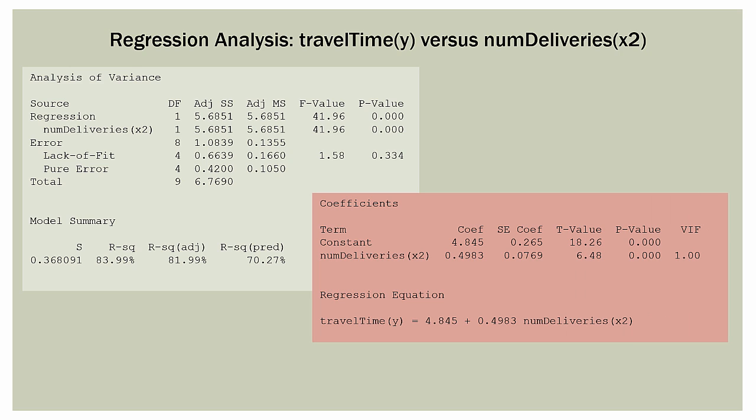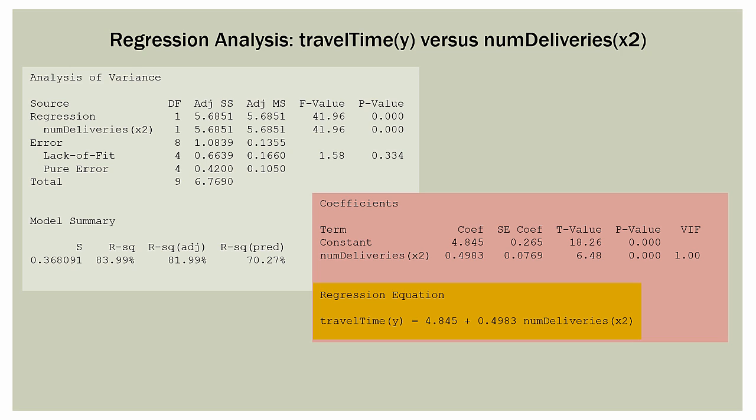So here are our coefficients. Again, this looks very similar to what we had in Excel. We'll look at the number of deliveries row. We have a coefficient of 0.4983. We have a t value of 6.48. Its p value is 0.000, so we know it is also significant. The VIF we'll talk about later. And then the regression equation, which is really nice about Minitab and other software packages, it actually gives us the regression equation.